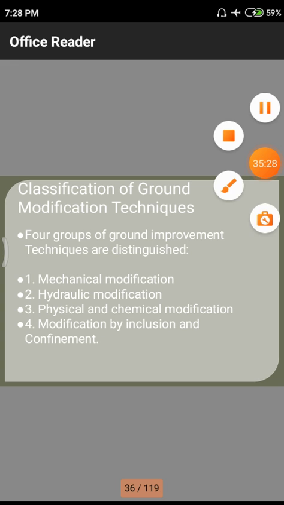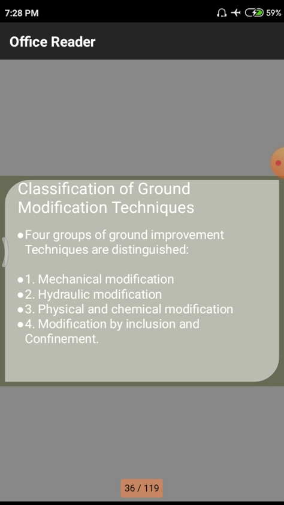Next one we are having is ground improvement techniques and ground modification techniques. What is meant by modification? Modify means simply we have to change the value. That means we have to change a certain amount of value while we are designing a particular structure with a certain amount of depth, so that the depth will not bear shear forces and compressive forces acting on the structure. So we need to modify the depth by using another value.